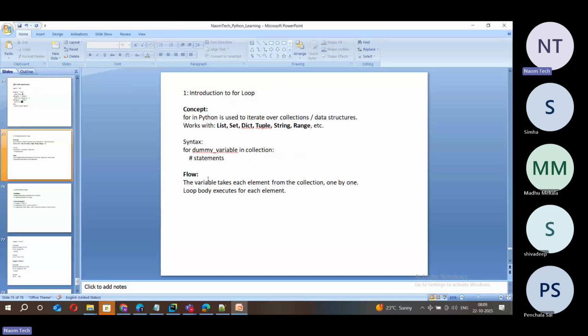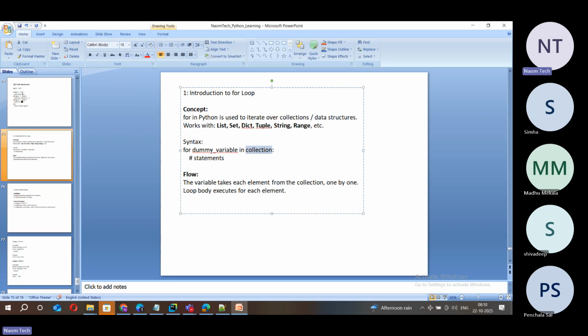And flow wise, so you can see here. So what is the execution flow? Every time the loop iterates, one value from this collection is copied to the dummy variable. Likewise, until all values from the collection you are passing here are iterated, this for loop keeps on executing. It is also the same as while, but in while, yesterday we did discuss, we have to provide initialization, we have to provide condition, we have to provide incrementation or decrementation. But for a for loop, you don't need all that. You don't need to pass all that.